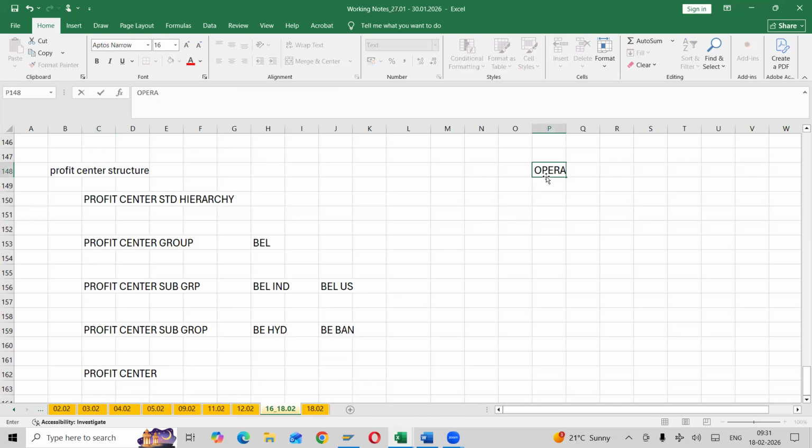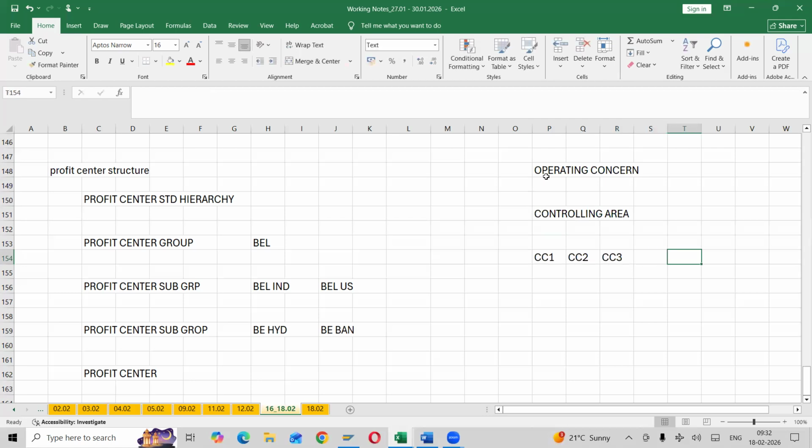First structure, operating concern. Under operating concern, what we will have? Controlling area, correct? And after that, company code 1, company code 2, company code 3, correct? These company codes will be linked to a company if you want consolidation.